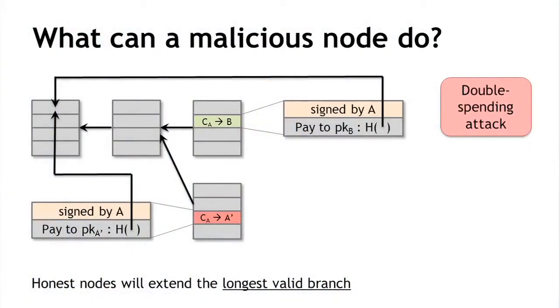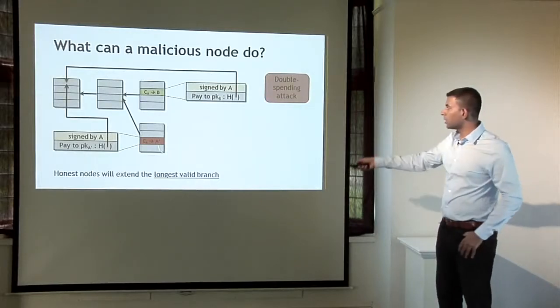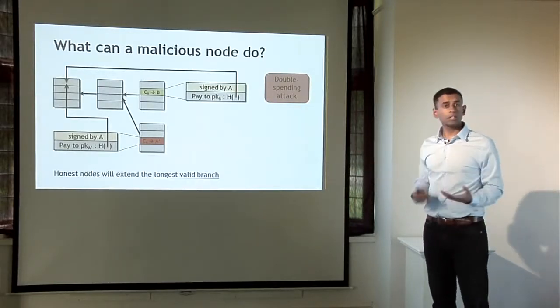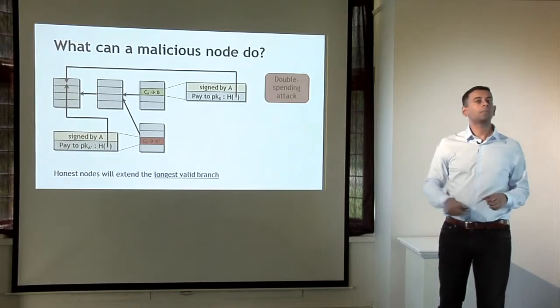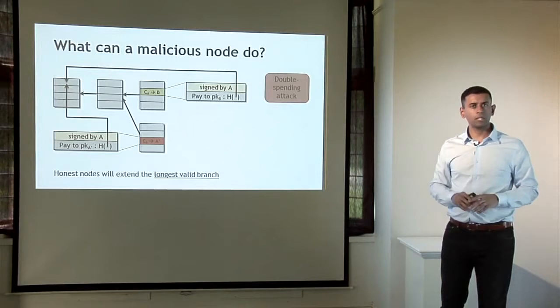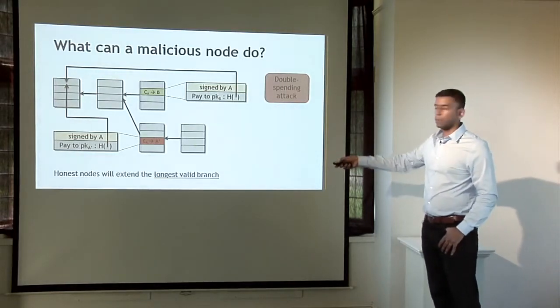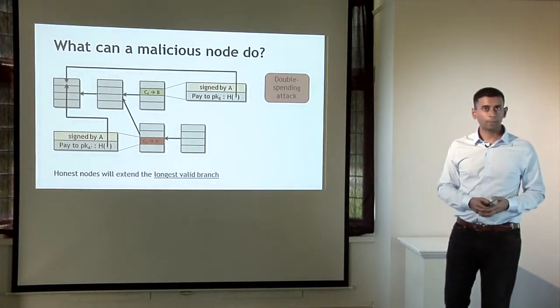Now, nodes often follow a heuristic of extending the block that they first heard about on the peer-to-peer network, but it's not a solid rule, and in any case, because of network latency, that could easily be the other way around. So now there is at least some chance that the next node that gets to propose a block will extend this block instead of this one. Or it could be that even if it's an honest node, Alice could try to bribe that node or try to subvert the process in a variety of ways. So for whatever reason, without going too much into the details, let's say that the next node extends the block with the red transaction instead of the green one.